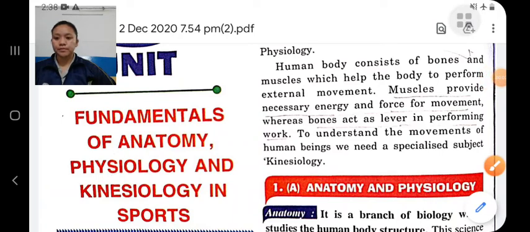Good morning students. Today we will discuss our 8th unit, fundamentals of anatomy, physiology and physiology in sports.